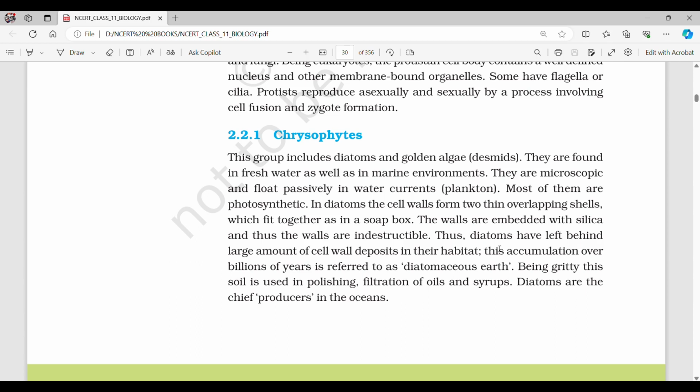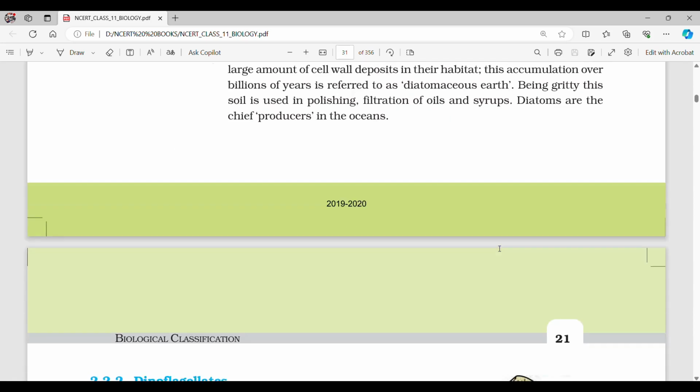The walls are embedded with silica and thus the walls are indestructible. Thus, diatoms have left behind large amounts of cell wall deposits in their habitat. This accumulation over billions of years is referred to as diatomaceous earth. Being gritty, this soil is used in polishing, filtration of oils and syrups. Diatoms are the chief producers in the oceans.